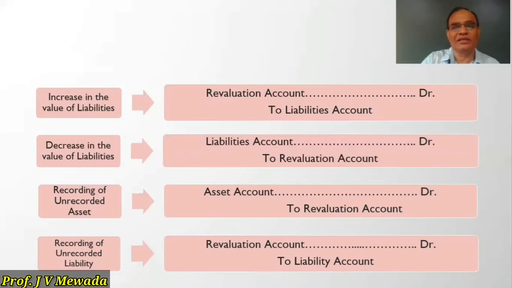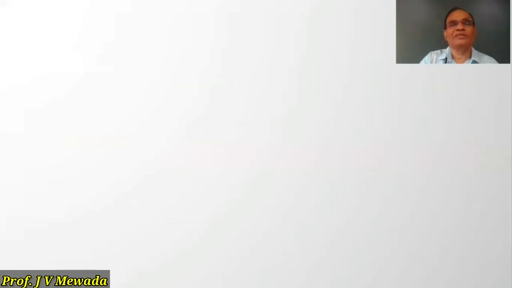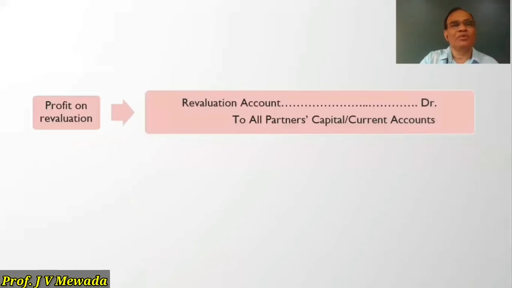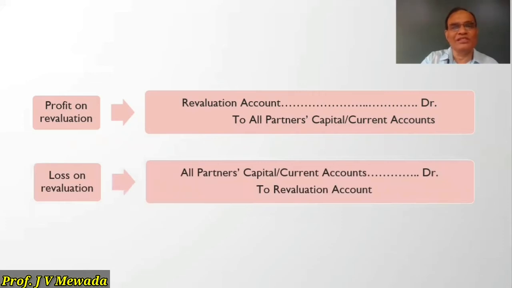So we have to record it: revaluation account debit to liability account. Then profit on revaluation. So profit is to be distributed to all the partners. So revaluation account debit to all partners' capital or current account in the old ratio. And if loss is there, then all partners' capital or current account is debited to revaluation account.